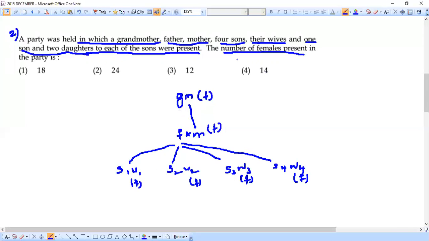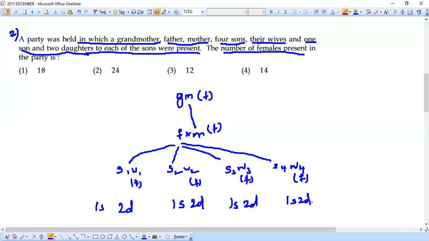And what next? 1 son and 2 daughters for each of the sons. Under each son, we have 1 son and 2 daughters. Again, 1 son, 2 daughters, 1 son, 2 daughters, 1 son, 2 daughters. This is all we have.